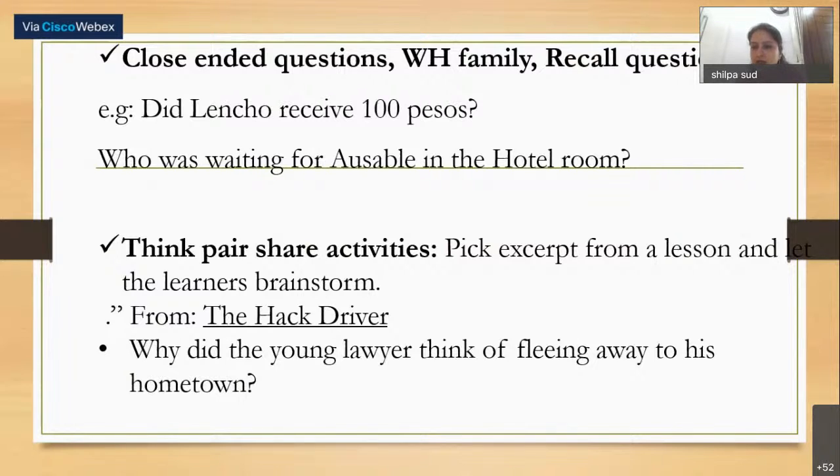Then think, pair, share activities can be given to the students. You can give them certain questions, like this one from The Hack Driver: why did the young lawyer think of fleeing away to his hometown? Give them the question, ask them to discuss in their groups, and then come up with a conclusion. We have in our 10th class and 9th class question papers questions for 5 marks, value based questions, global inference questions. For such questions it is very important that students think, pair, and share in their own groups. They discuss the various aspects, why this thing happened, and then they come to the conclusion.